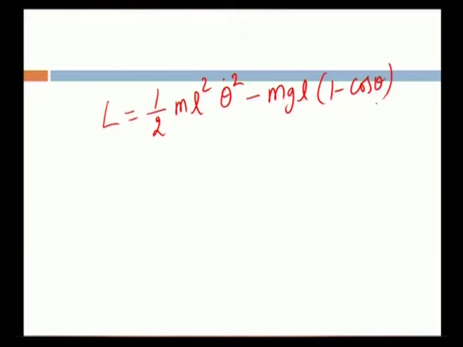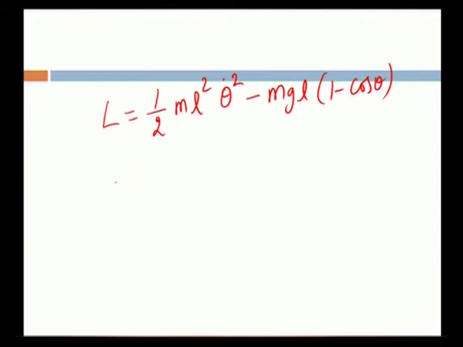Here, we obtain the Hamiltonian equation of motion for a simple pendulum. For the simple pendulum Lagrangian, first we need to take the Lagrangian for that Hamiltonian. So, L is equal to 1 by 2 m L square theta dot square minus mgl into 1 minus cos theta. This is the Lagrangian of a simple pendulum. Here polar coordinates are used. Theta is the azimuthal angle, and L is the length of the pendulum. So, polar coordinate is used.